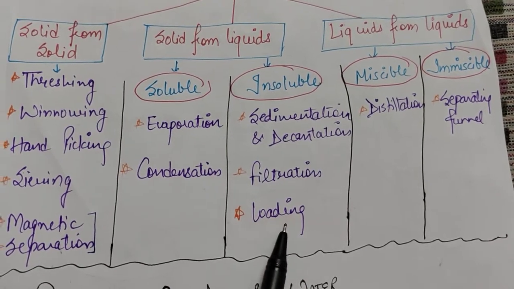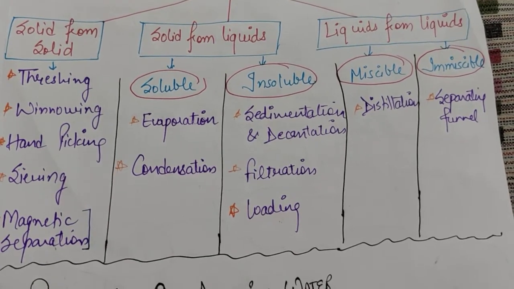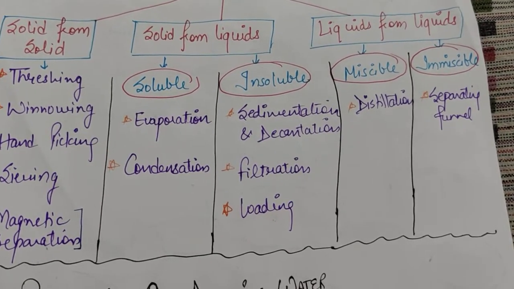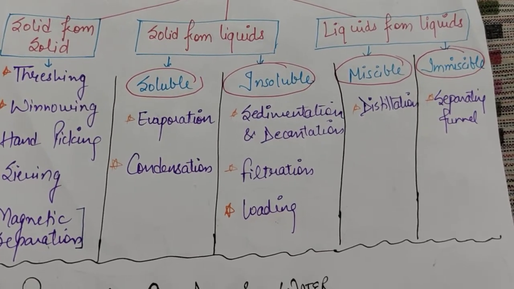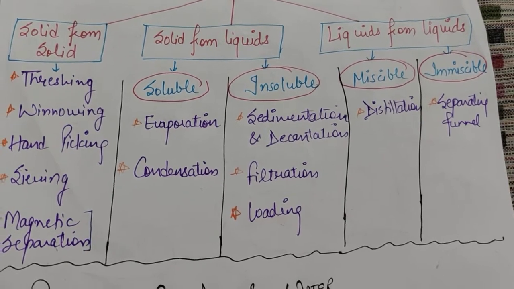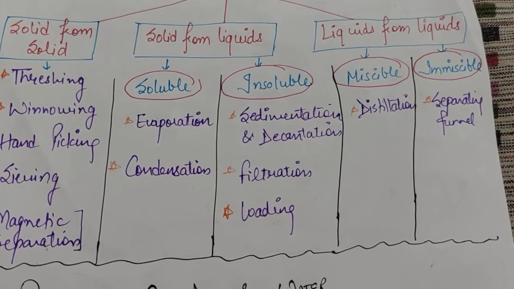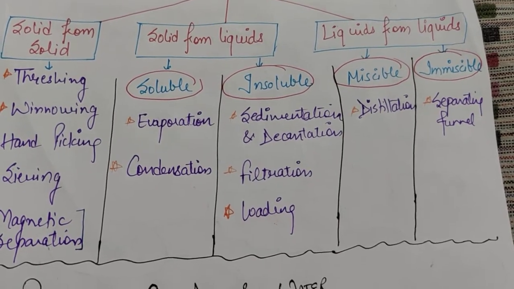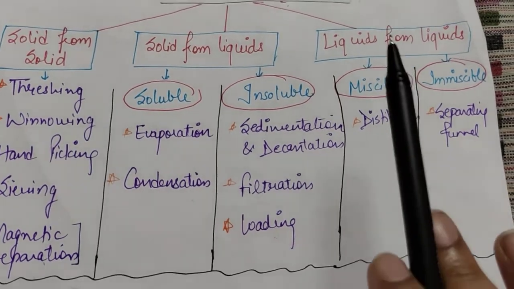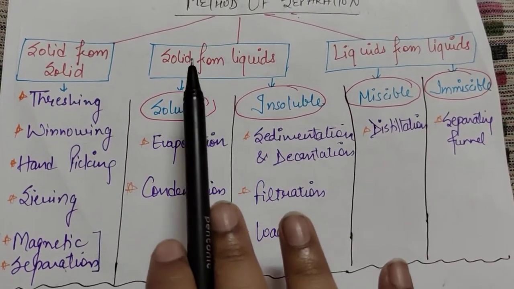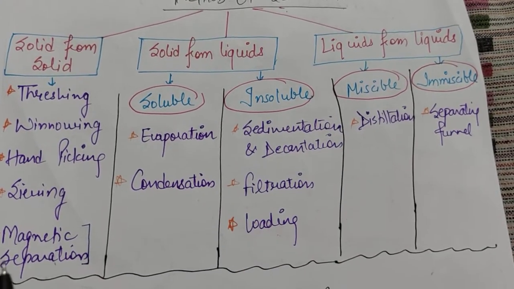And then loading. Loading is another process. Like if we have impurities which are much smaller in size, then loading just increases the size of the impurities and then we can separate those impurities. Like जो impurities छोटी होती है, sometimes they do not settle down, they do not undergo sedimentation, but loading helps to do the sedimentation. Okay, loading just increases the weight of the impurities. Fine. So these were the methods to separate a solid from a liquid. One, if the solid is soluble, and another when the solid is insoluble.